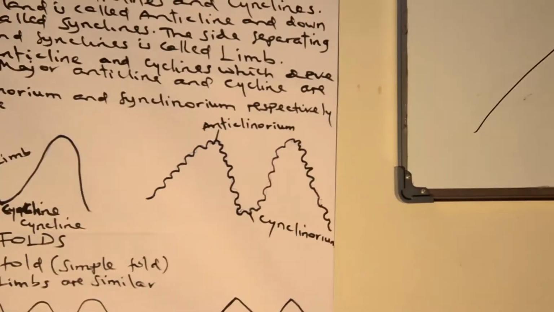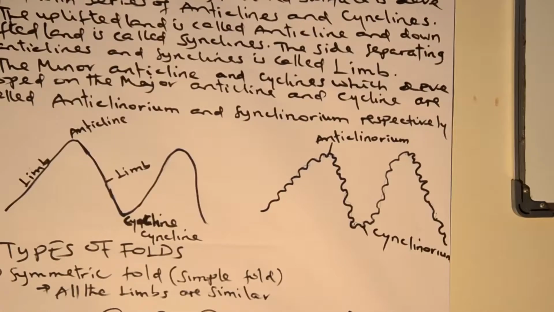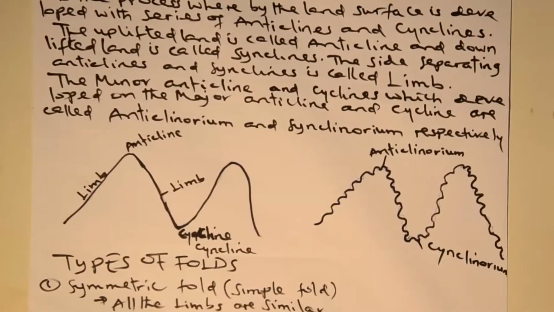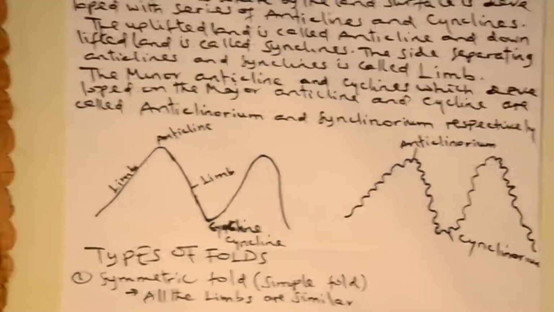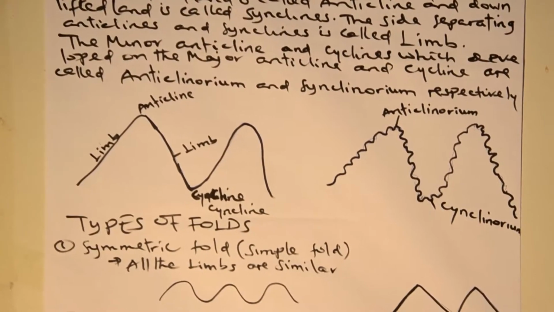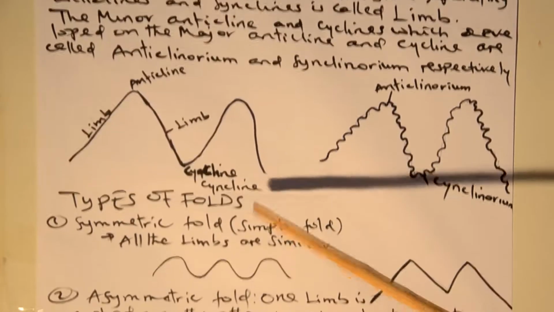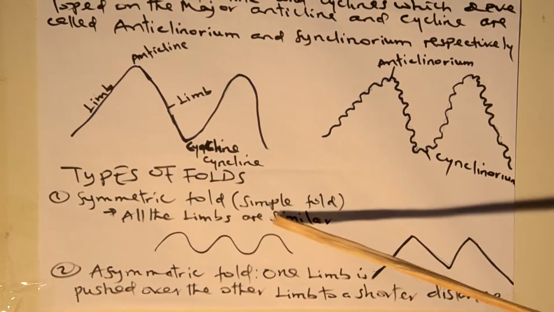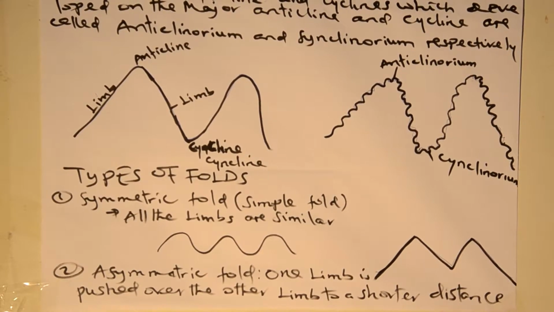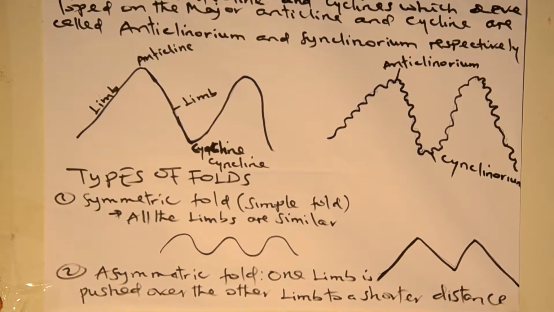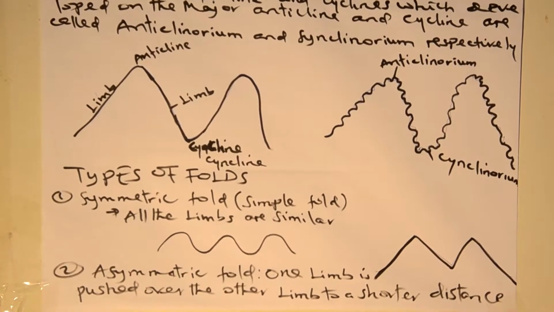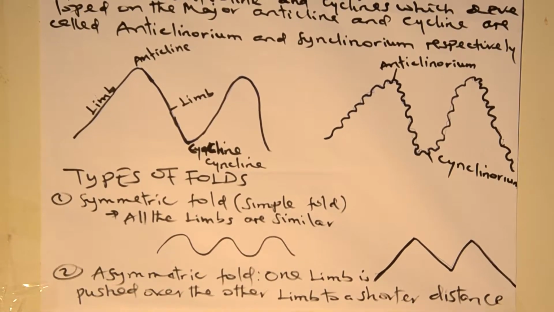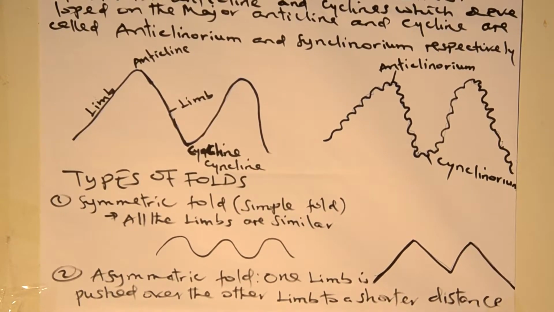Therefore, this folding is a wrinkling or bending of the crust due to different factors which we will discuss later, and it consists of different types of folding. The first one is called symmetric folding or simple folding. Dear students, what is the meaning of symmetric folding?